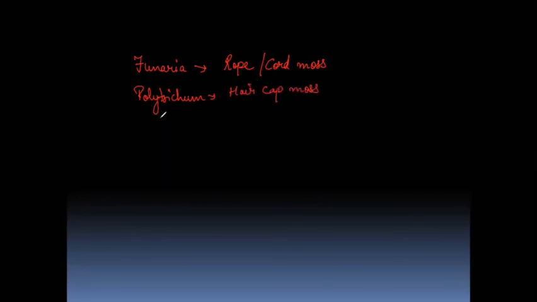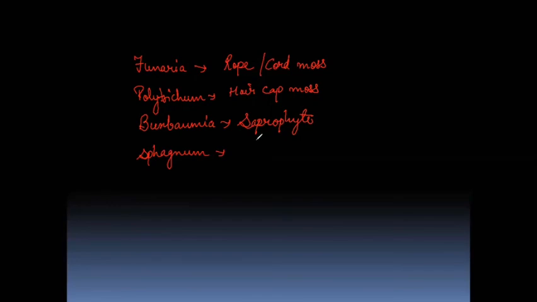Next is Buxbaumia. It is a saprophytic one, as I told you already, saprophyte. And the last one is Sphagnum. Sphagnum is also known as peat or bog moss or turf moss.